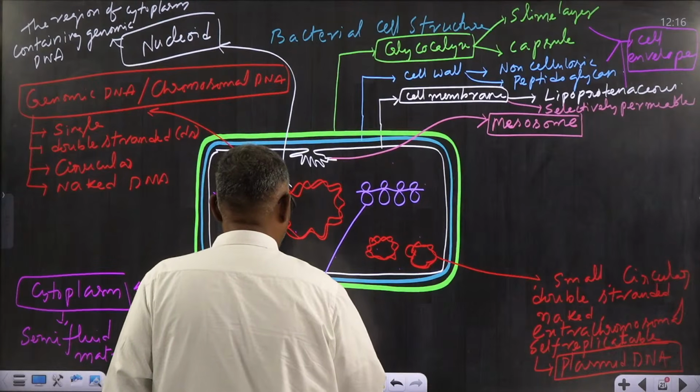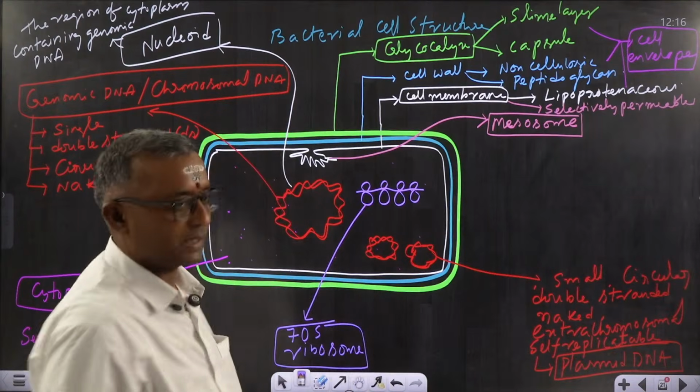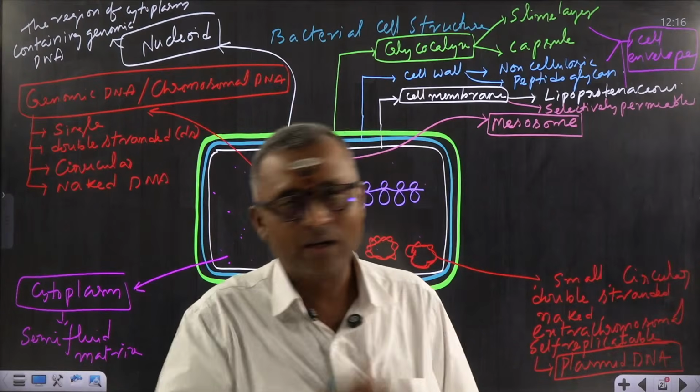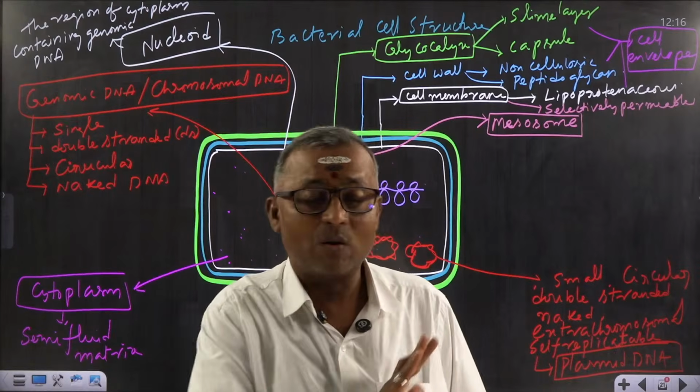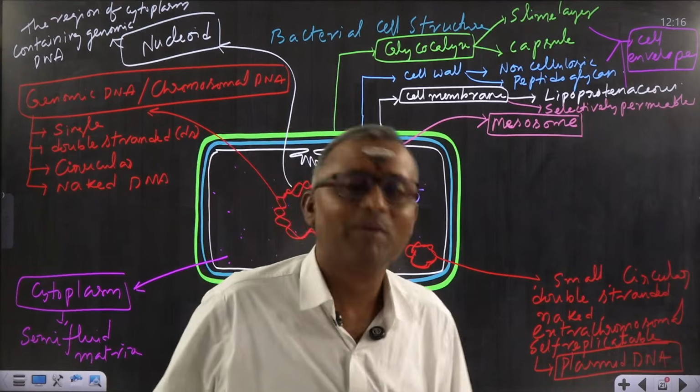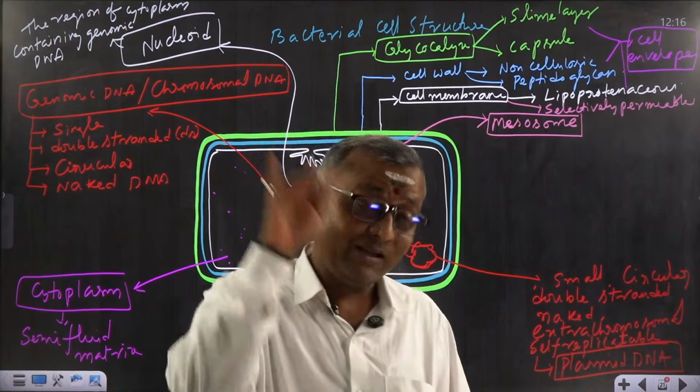Now ribosome is the only organelle which is present in the bacteria. This ribosome, I already told in the last class, is not a membrane-bounded organelle. It is a non-membranous organelle, and it is 70S.